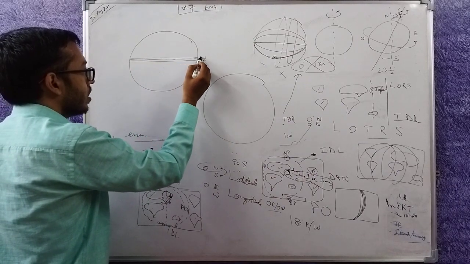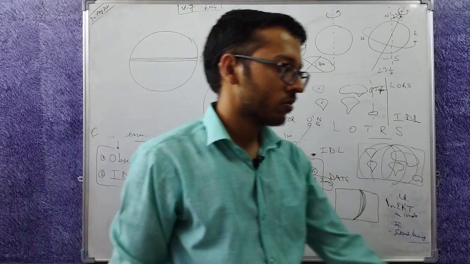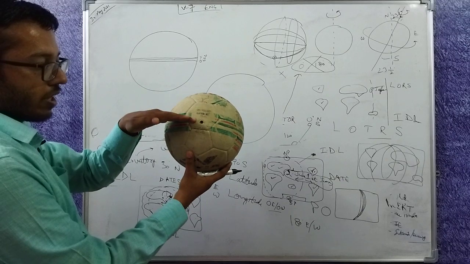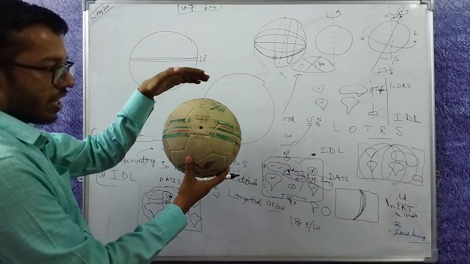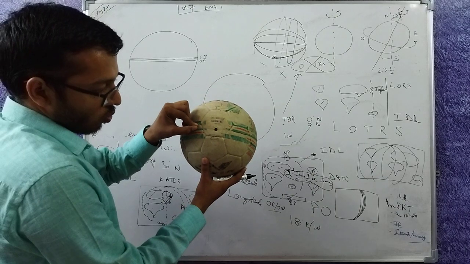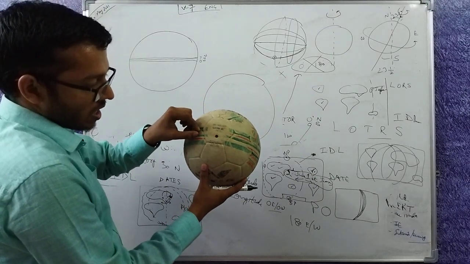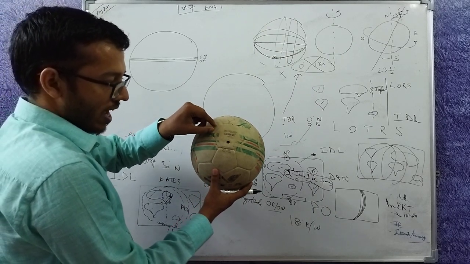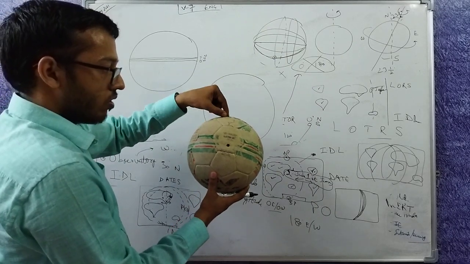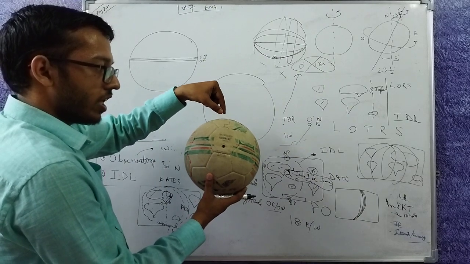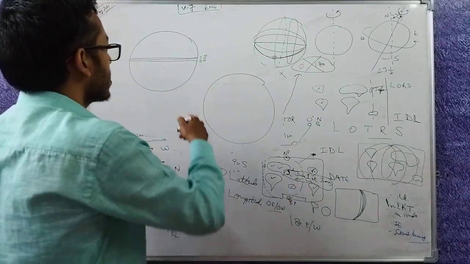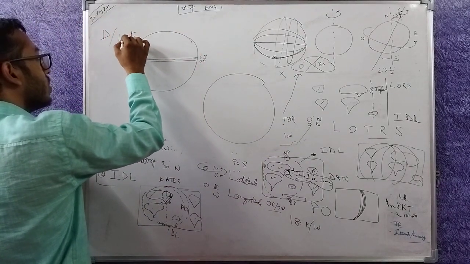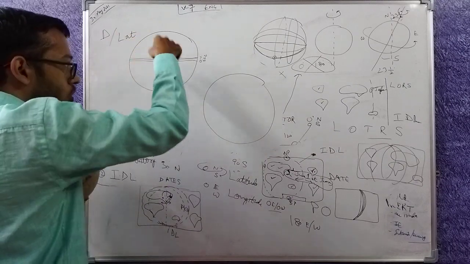Similarly 2 degree and so on. On the earth they look something like this: 0 degree, 1 degree, 2 degree, 3 degree, 4 degree, 5 degree and 90 degree. So the distance between two latitudes stays the same almost. 1 degree, 2 degree gap, 2 degree, 3 degree gap, 3 degree, 4 degree gap, 4 degree, 5 degree, till 80 degree, 81 degree, 82 degree. This is almost the same. So the distance between two latitudes stays the same all over the earth.